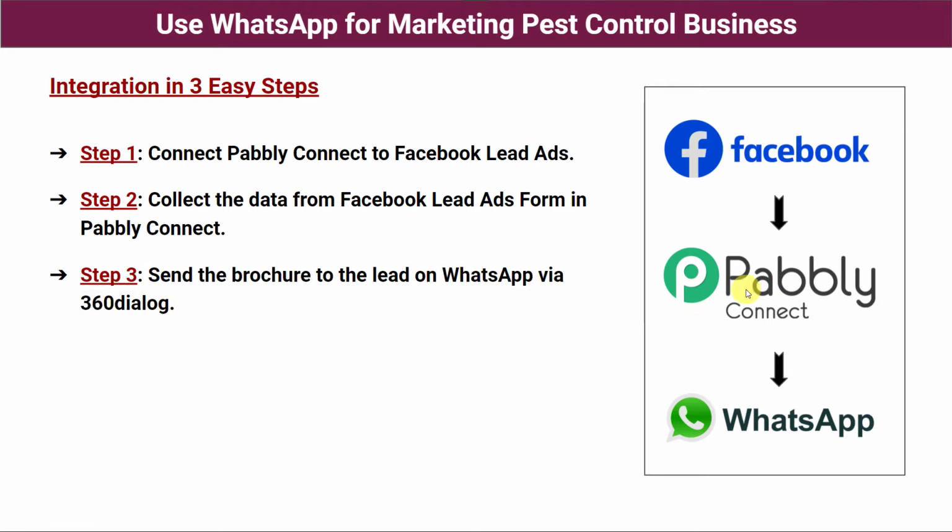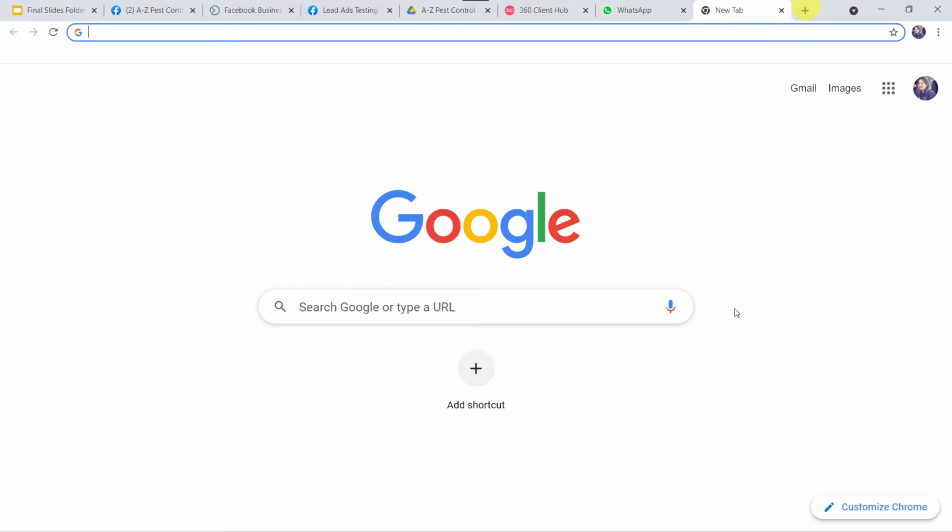So at step 3, whatever the data Pabbly Connect has captured from Facebook lead ad forms, the same data will be used and your pest control business brochure will be sent on the WhatsApp number of the customers. And here we are going to use 360 dialog application for sending the messages on WhatsApp. So in this way, we are going to create an integration between Facebook and WhatsApp using Pabbly Connect. So let us learn the integration process now.